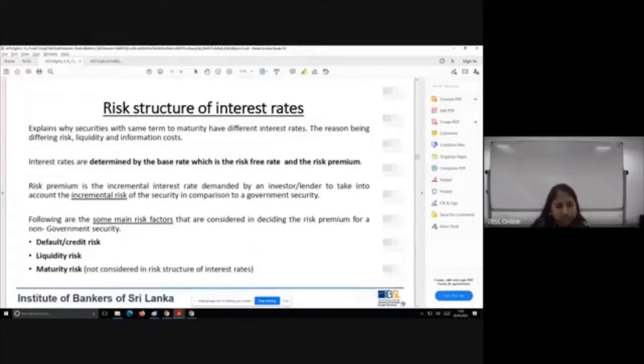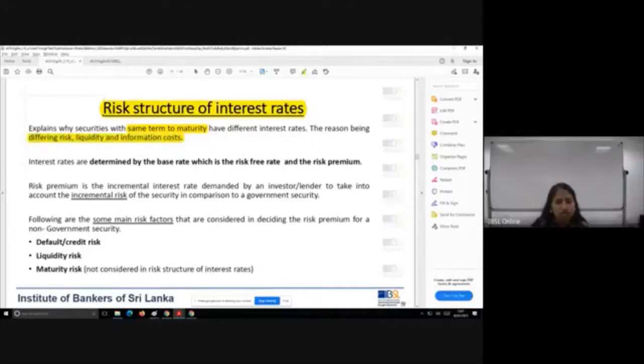This theory or this concept is going to explain why, even though securities with the same terms to maturity, they have different interest rates. If you can please note it over here, a treasury bond at 9.87% versus a debenture at 14.5%, both at 5 years maturity. The reason being differing risk, liquidity and information cost.